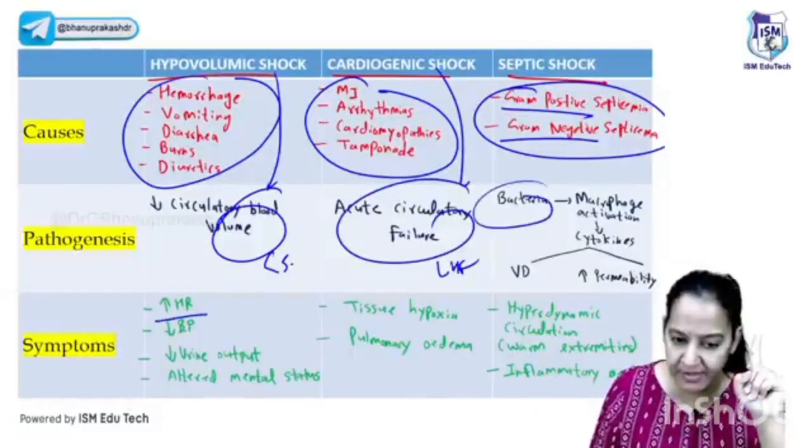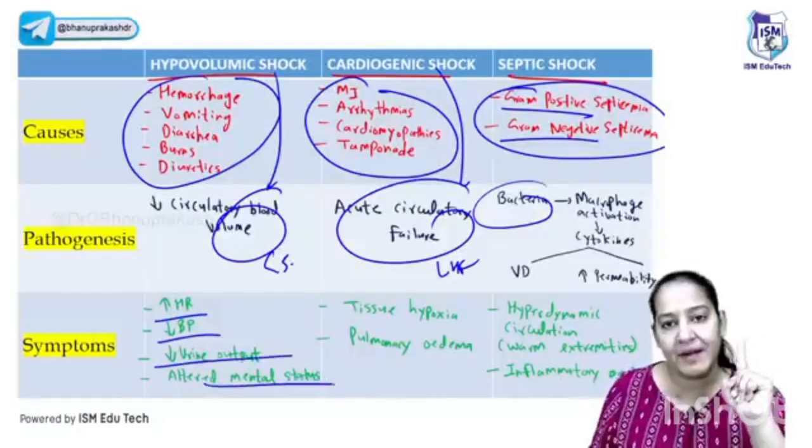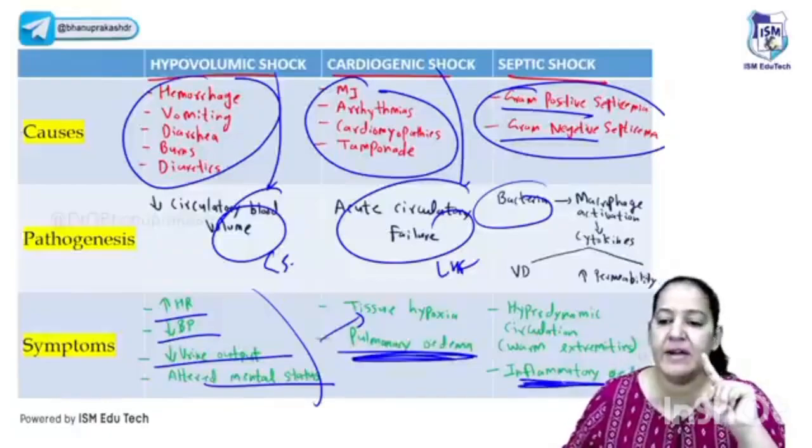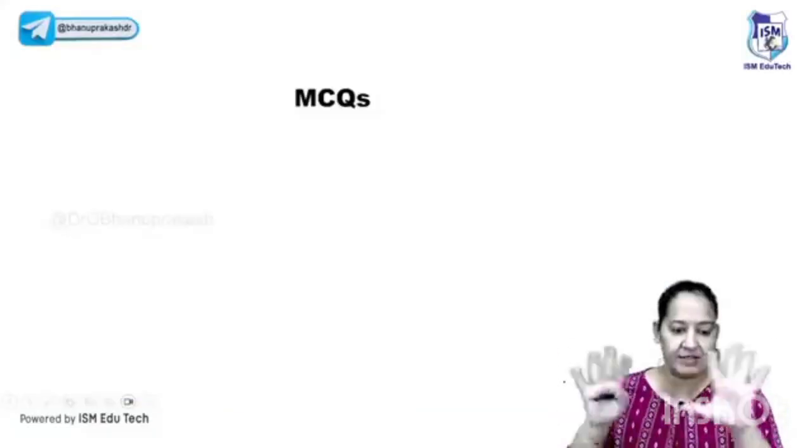See the symptoms here: increased heart rate, decreased BP, decreased urine output, altered mental status. यहाँ पे ये सब तो होंगे ही. साथ में pulmonary edema is a unique thing. I told you dyspnea. Dyspnea is unique, right? And here inflammatory edema is unique because of the increased vascular permeability. We are done with shock.